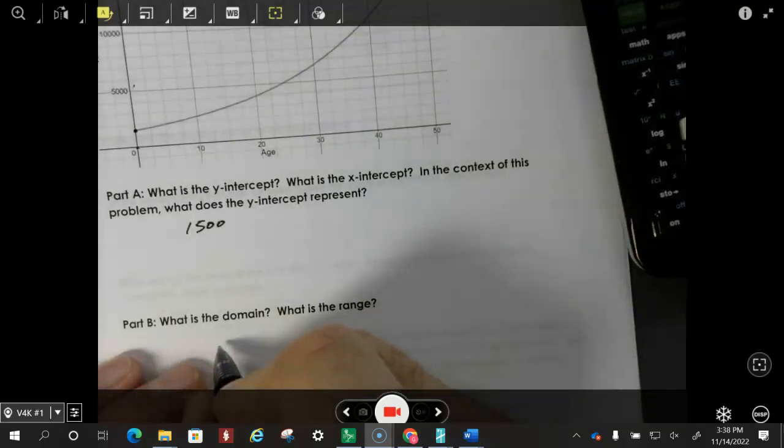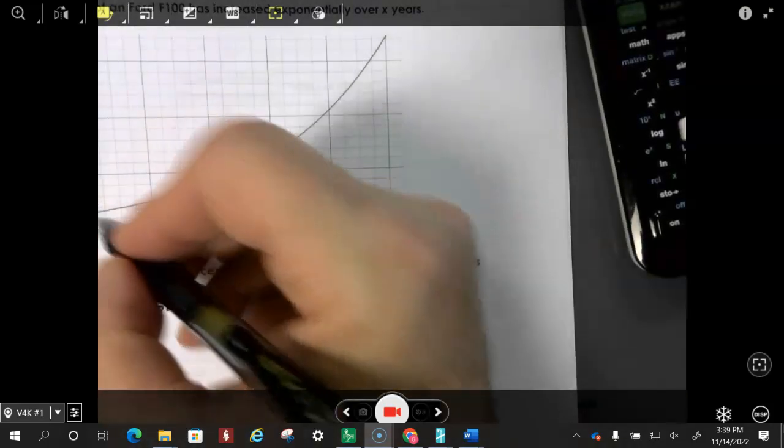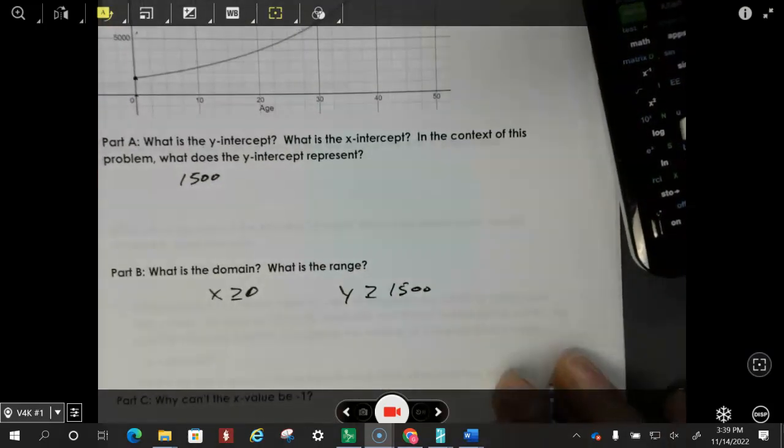It was not an antique a year ago, so we cannot go negative on this. So the domain is going to be x is greater than or equal to 0. And what is the range? Well, what's the smallest number on the graph? When I look at this, the smallest number right here is 1,500. So y is going to be greater than or equal to 1,500, and that is going to be the range.